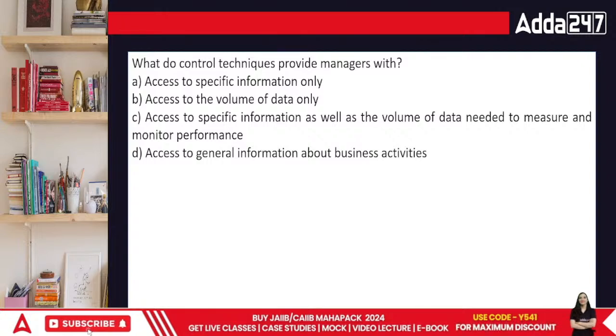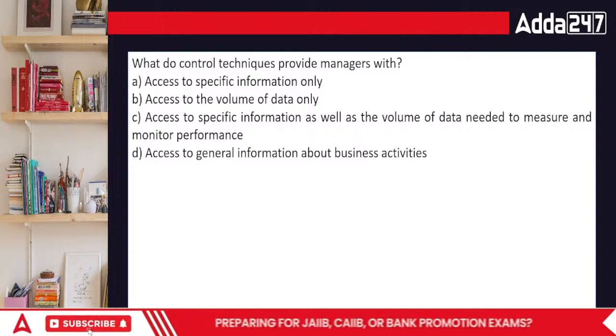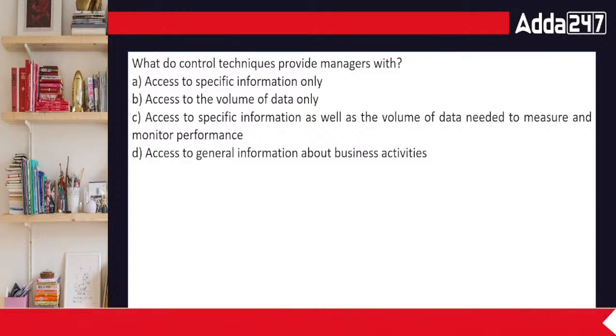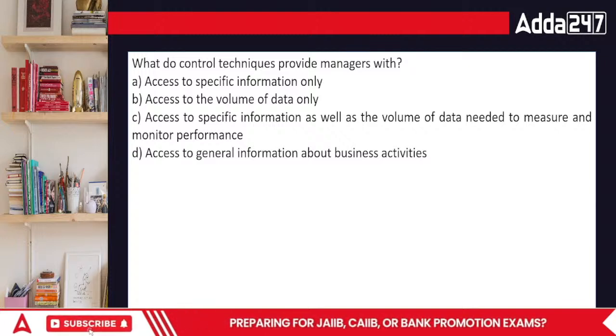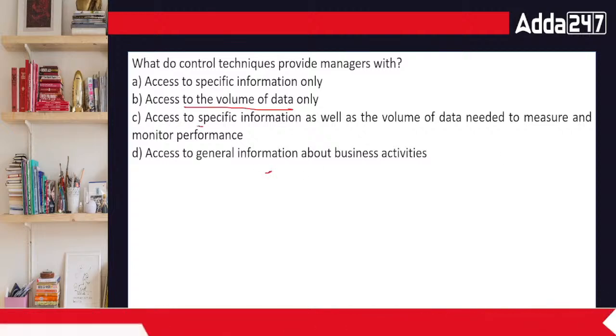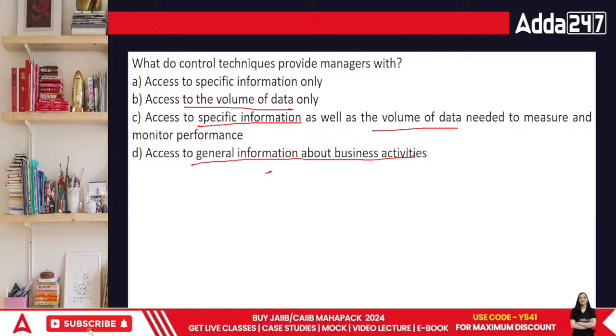But people really don't follow the rules sometimes. Sometimes things don't go as per the plan. But when things are happening, first of all, we need to know the reason for the variation. If we know the reason was valid, then what we can do, we can work upon our standards somehow, you know? And if we have to do that part, then we'll be making it clear. So access to the specific information, access to the volume of data only, access to specific information as well as the volume of data, or access to general information about business activities.